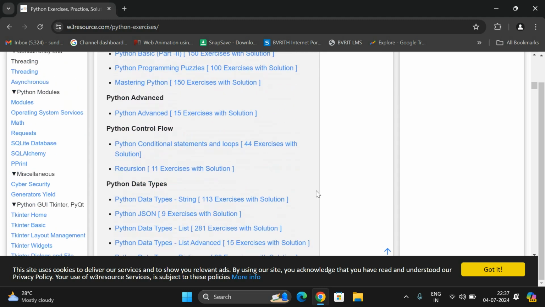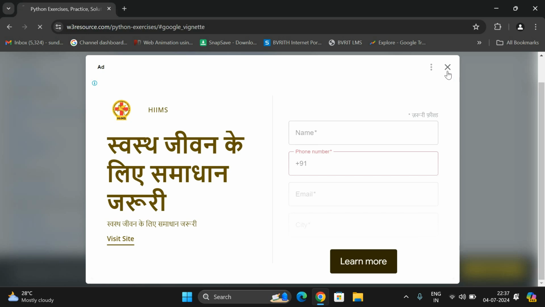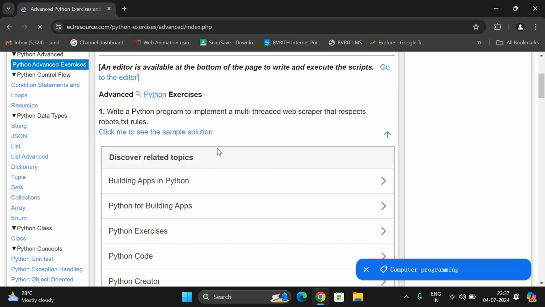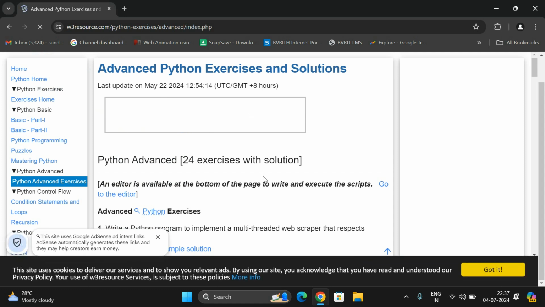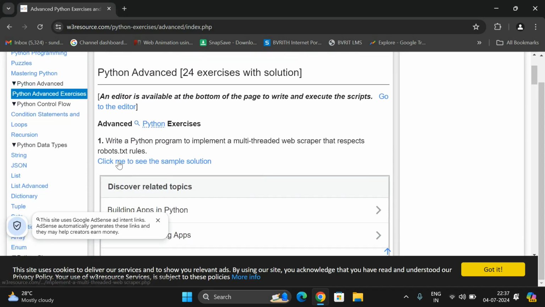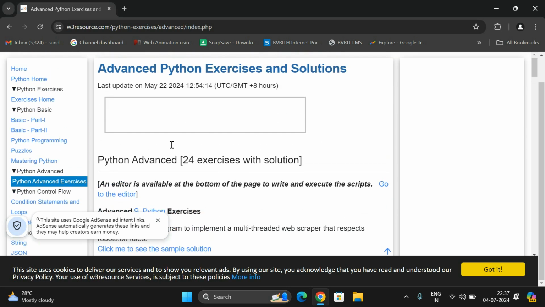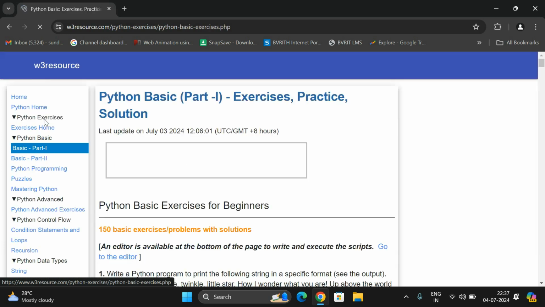Here you can see the Python advanced. If you click here, you'll get a lot of problems. See, these are all different problems. Write a Python program to implement a multi-threaded web scraper that respects robots.txt rules. You can click here to see the sample solution. If you don't want to go with the advanced concepts, go with the basic part. So select the basic part.